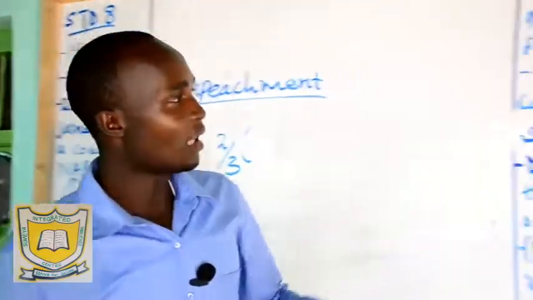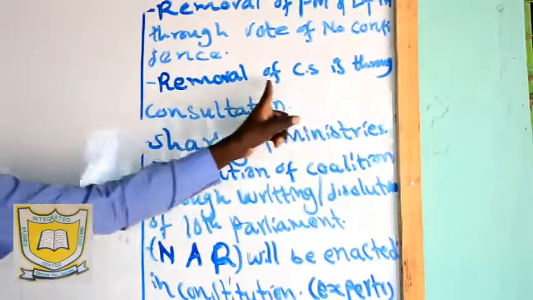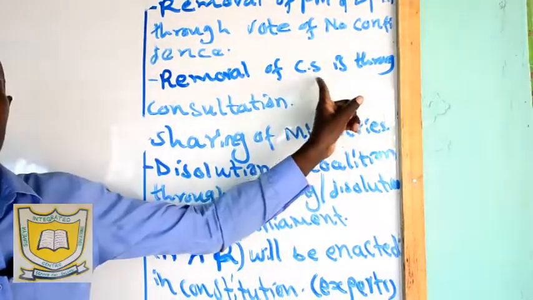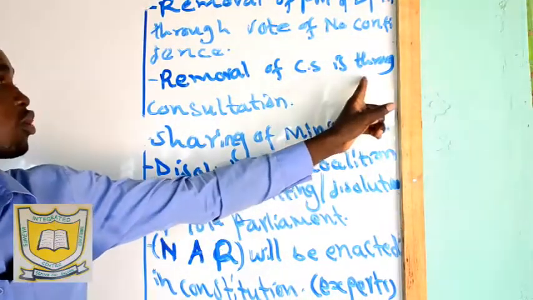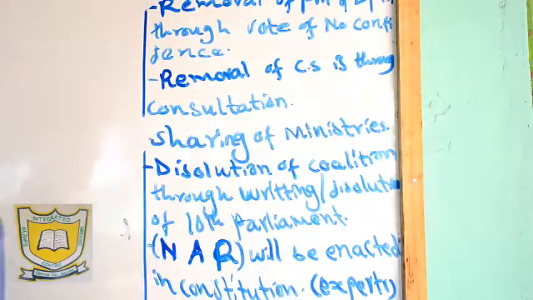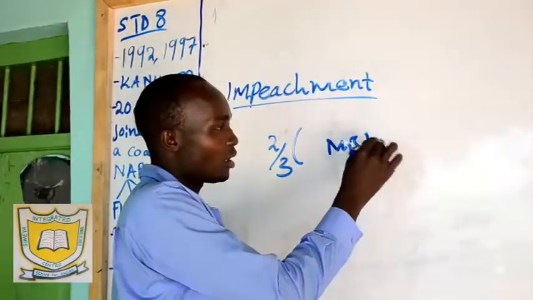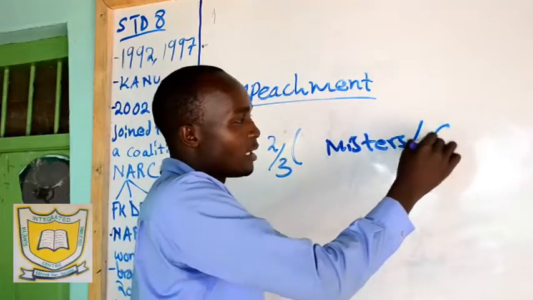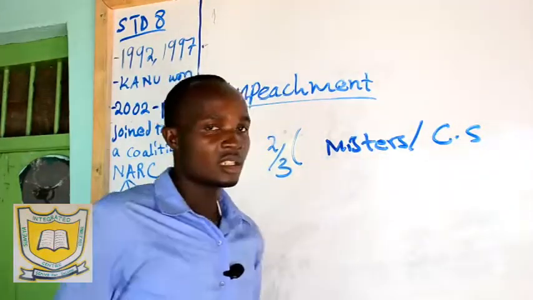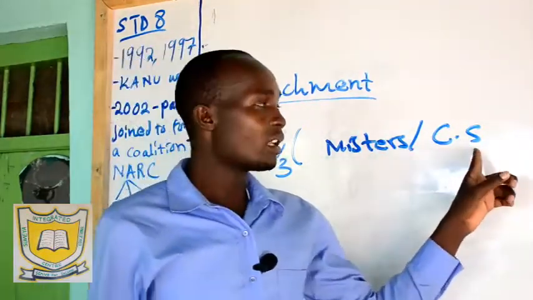And then another one: removal of a cabinet secretary, or the CS, or the minister, was through consultation. What do we mean by that? The ministers were the ones we call the CS. CS means cabinet secretary.